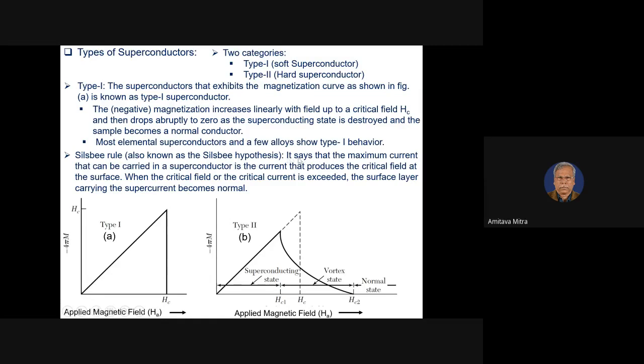So it says that the maximum current that can be carried in a superconductor is the current that produces the critical field at the surface.